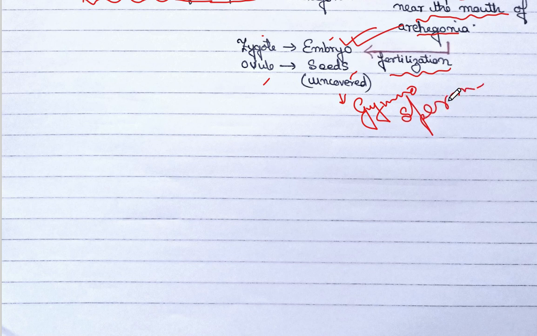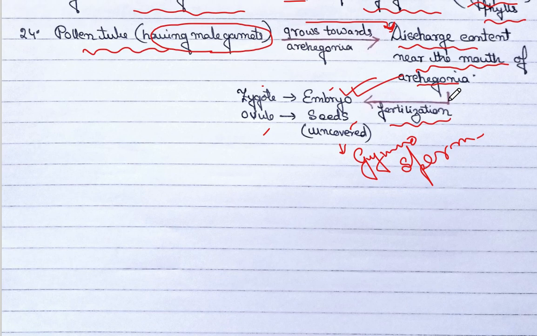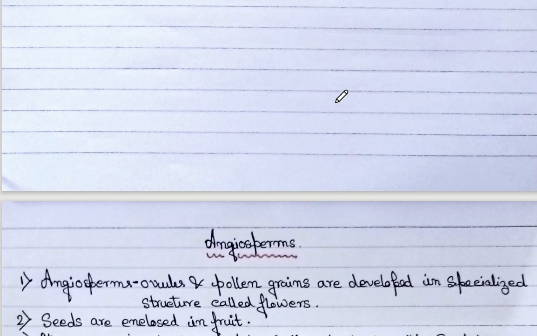gymnosperm. Okay, so let us repeat once again what happens. Pollen tubes having male gametophyte grow towards the archegonia. They discharge the content near the mouth of the archegonia, which leads to fertilization. After fertilization, there will be formation of zygote. Zygote will then mature to embryo and ovule into seeds which are uncovered. So here we end the topic gymnosperm.